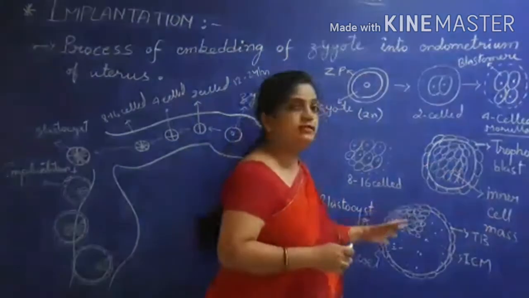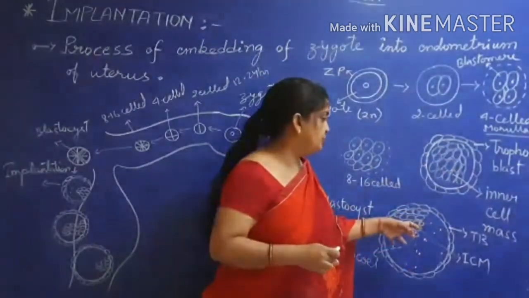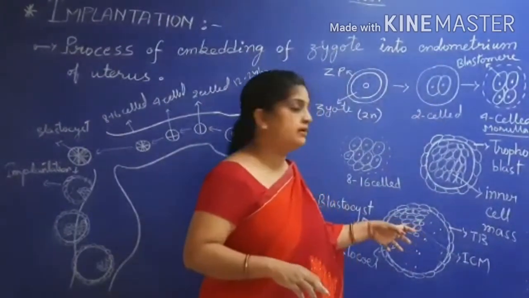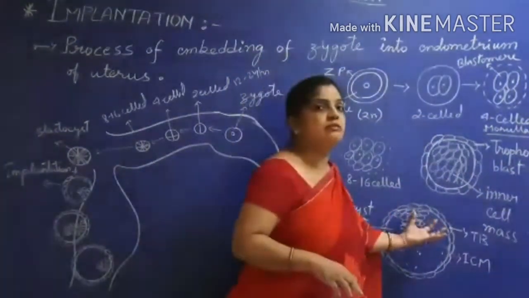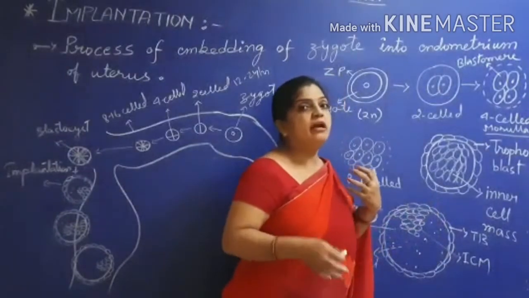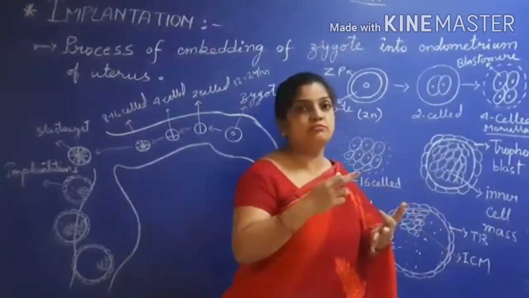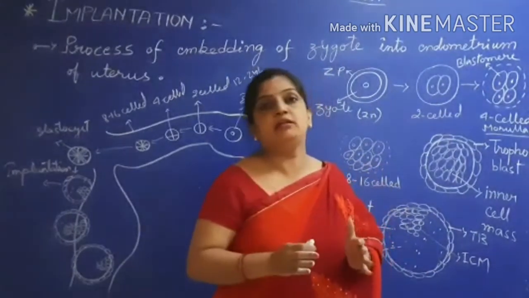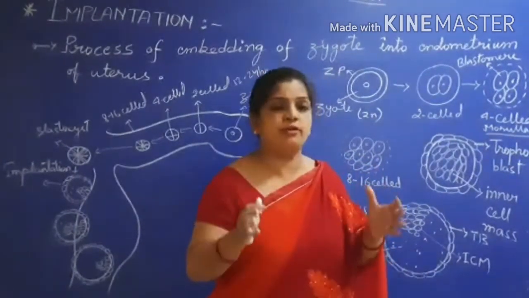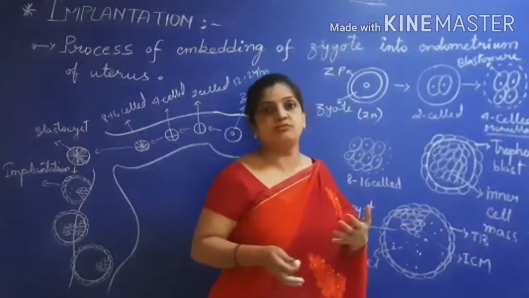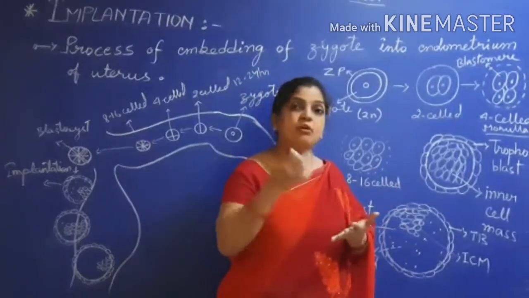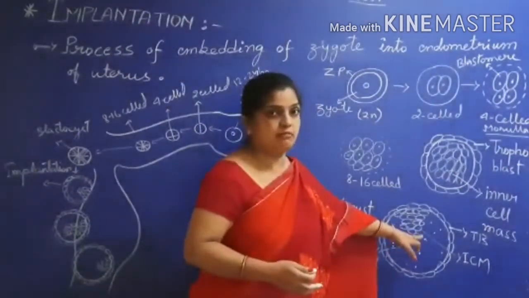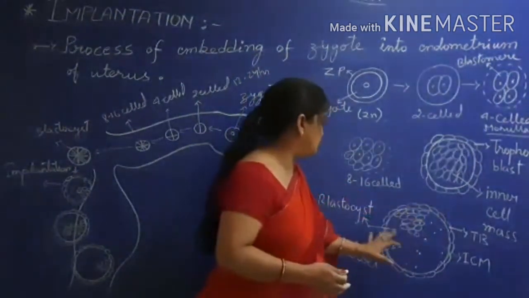We are not going to enter into that part, but when you take up medicine, in the first year of MBBS you will study how this inner cell mass further divides and changes into ectoderm, mesoderm and endoderm, and how these three germinal layers develop your whole body system. Organogenesis will take place. All the different organs develop because of this inner cell mass. So children, this was about the blastocyst.